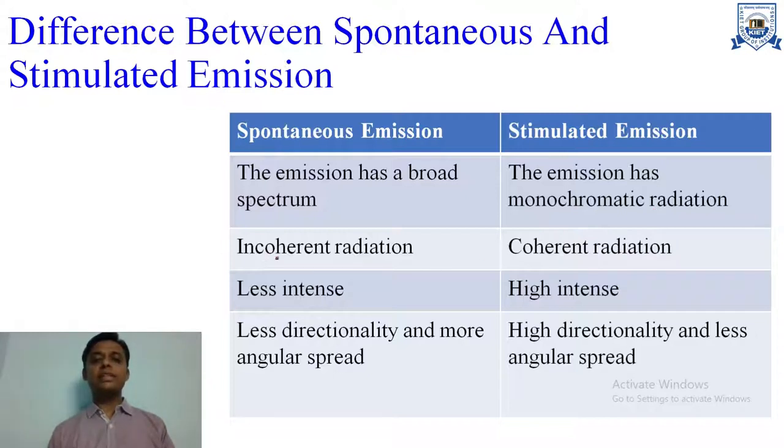Spontaneous emission is incoherent radiation, but stimulated emission is coherent radiation. Spontaneous emission is less intense, but stimulated emission is highly intense. Spontaneous emission has less directionality and more angular spread, but stimulated emission has high directionality and less angular spread.